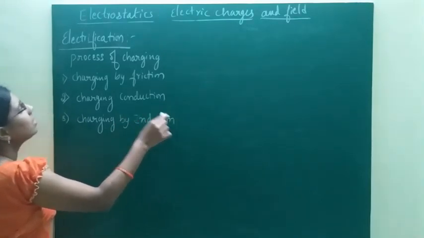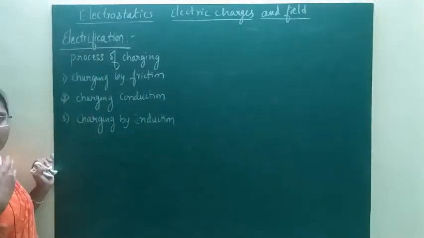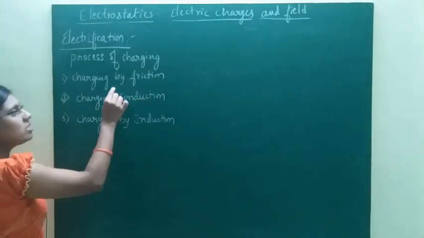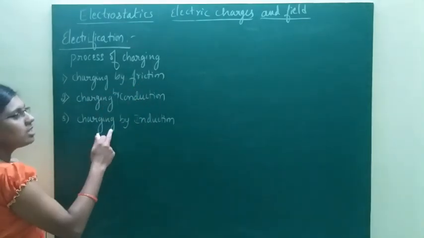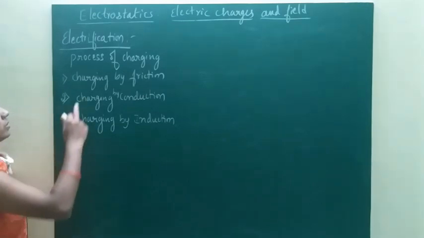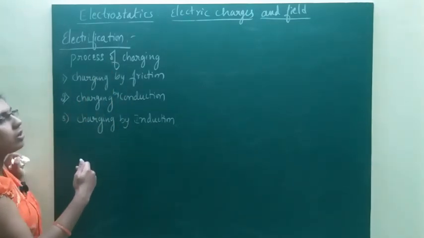So there are three types of charging a body, that is, charging by friction, charging by conduction, and charging by induction. Let me discuss them one by one.